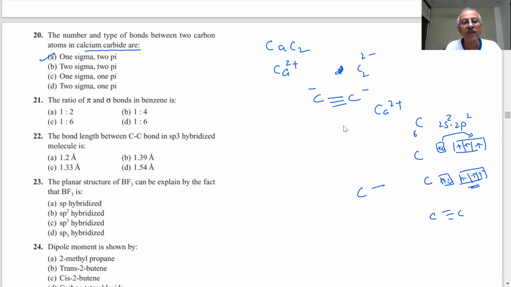Sir, it should be 1:4. In total, there will be 12 sigma bonds in C6H6. And how many pi bonds? 3 pi bonds.